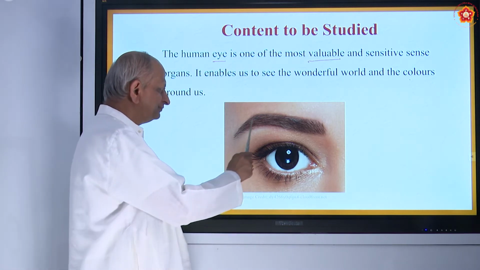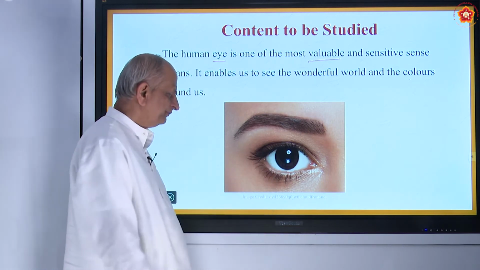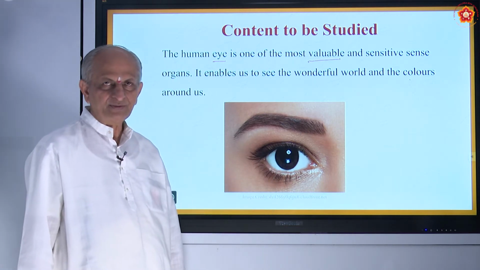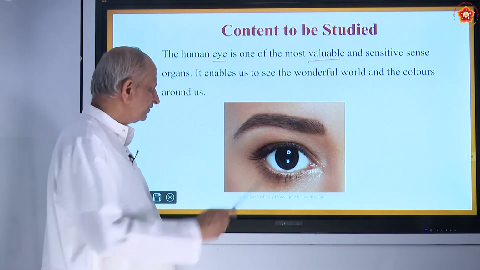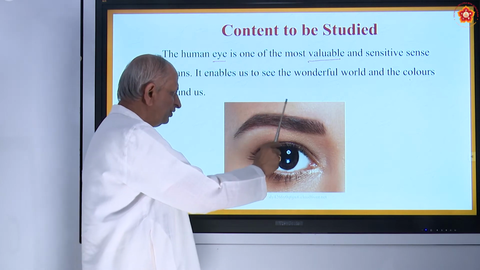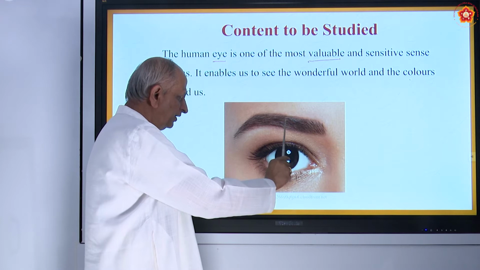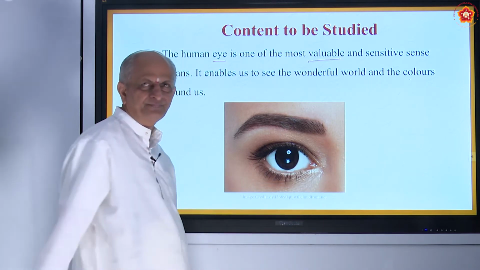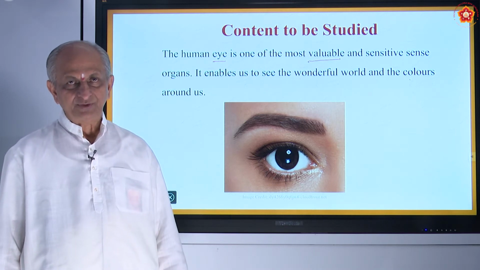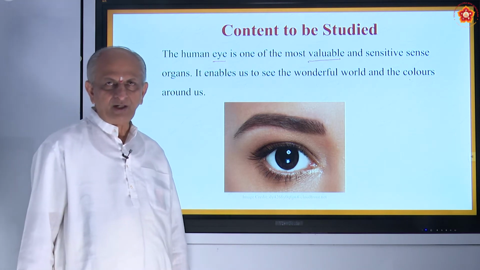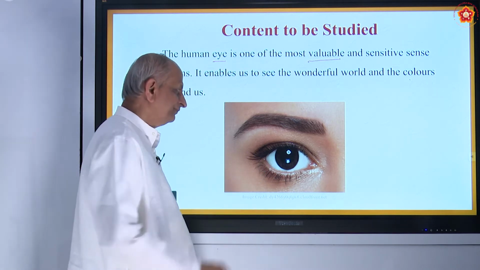What is this called? This part with hair in the upper portion of the eye is called the eyebrows. What does it do? Any sweat that comes above this portion will all come down the sides and does not enter the eye. Otherwise, when you do physical work in the farm, in the fields, a lot of sweat will come, and that sweat will enter the eye.